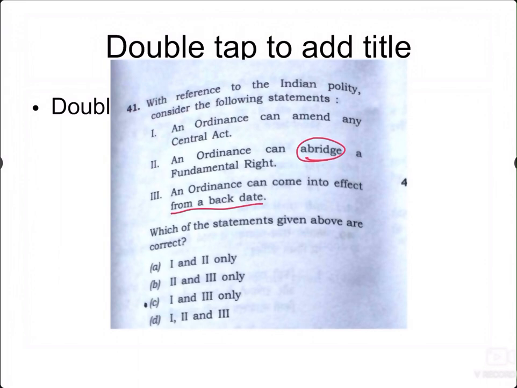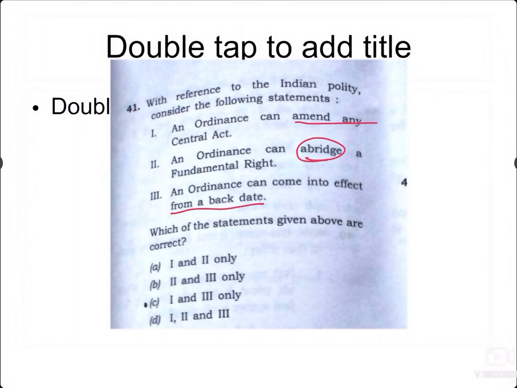That's what the Constitution says. Now, can it amend any central act? Yes, it is similar to laws or bills, so you can amend any central act. That is a true statement, because it is by the President himself. The other difference is that it can be backdated. Yes, because this is similar to a law, it can even be backdated to any date. Both these two are right.